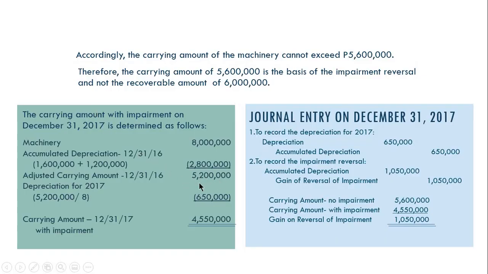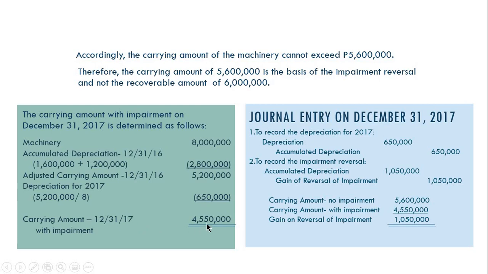Now, ang kanang 5.2 million on December 31, 2016 mao na basis sa depreciation sa 2017. Di ba may 8-year remaining useful life tayo? So, ang 5.2 million, i-divide natin by 8. So, ito ang depreciation for 2017 is 650,000. So, the adjusted carrying amount of the asset on December 31, 2017 with impairment is 4,550,000. Now, that's 5.2 million carrying amount minus 650,000 depreciation for 2017. Again, that is the carrying amount on December 31, 2017.